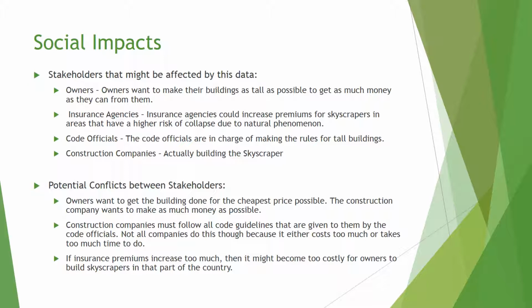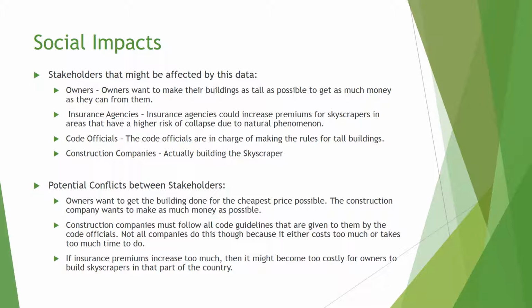Insurance agencies could increase premiums for skyscrapers in areas that have higher risk of collapse due to natural phenomena. In this case, they would want the buildings to be taller in order to make more money. The code officials are in charge of making the rules for tall buildings. In high wind areas, more bracing, for example, is needed. The taller the building, the more codes have to be enforced in order for the building to be considered safe.